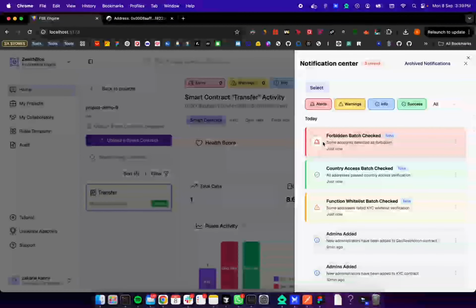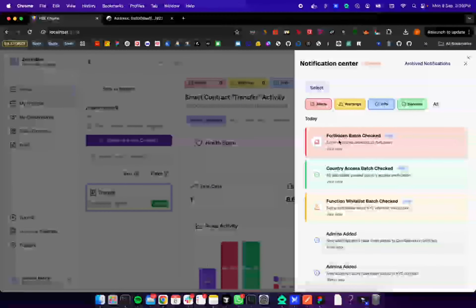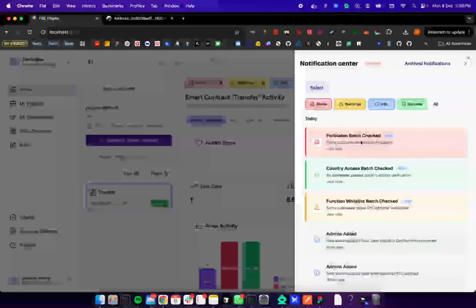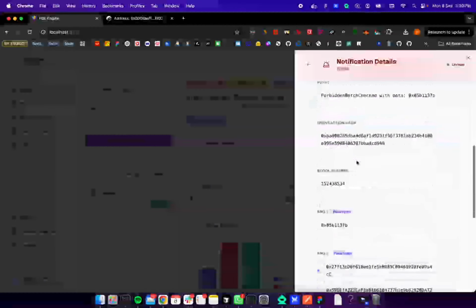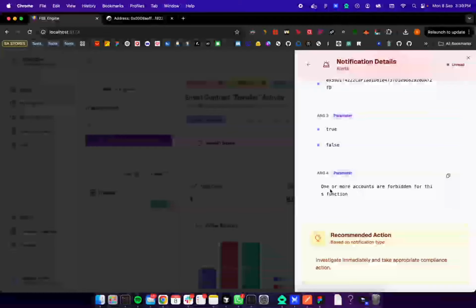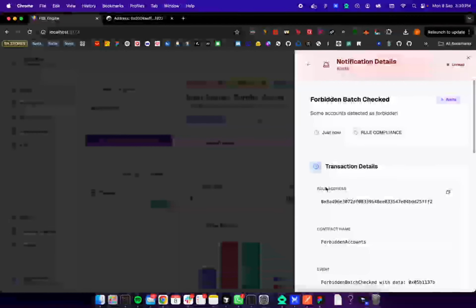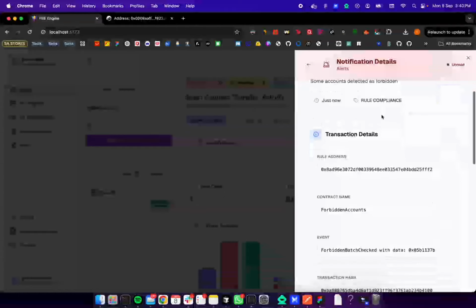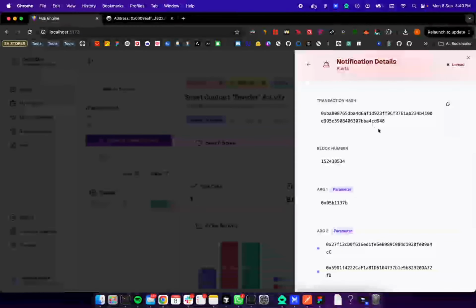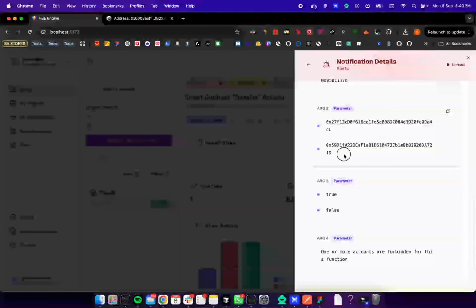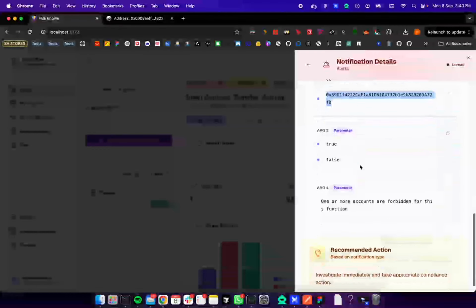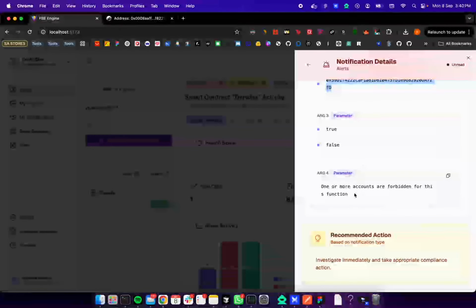So we have some events that have been triggered. For example, the forbidden account check. In this, we got an alert. It said some accounts detected as forbidden. So as expected, we used forbidden accounts, so the account has been forbidden successfully.